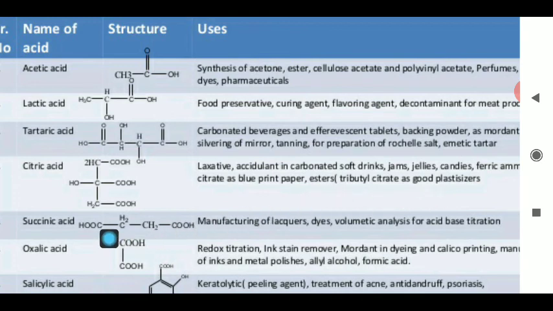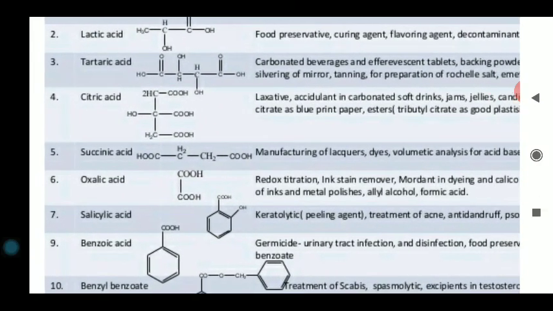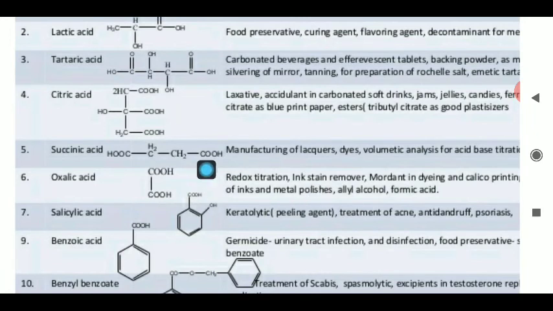Succinic acid, COOH CH2 CH2 COOH, used in the manufacturing of the liquors, dyes, and the volumetric analysis of the acid base titration. Oxalic acid, widely used, you all have done this test, oxalic acid. In the volumetric titration, in the redox titration you have done, in the dyeing agent, and for making the metal polish, and allyl alcohol, formic acid, etc.